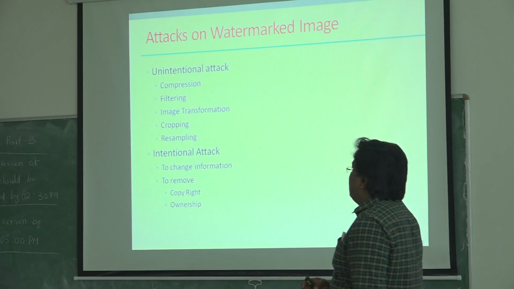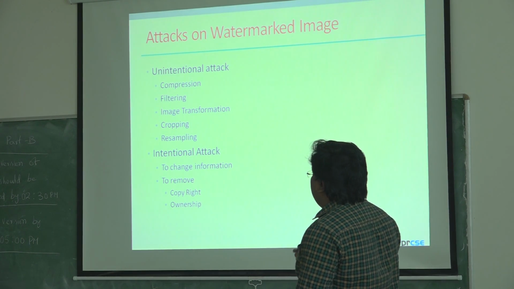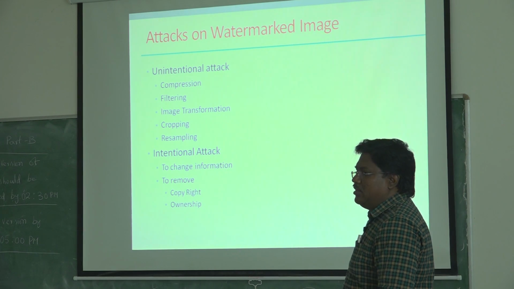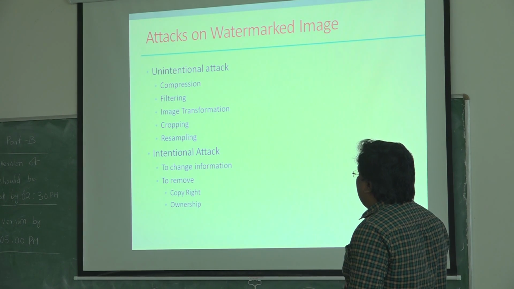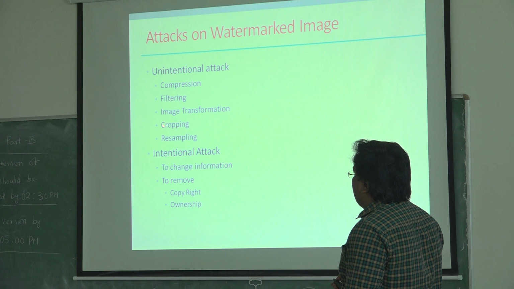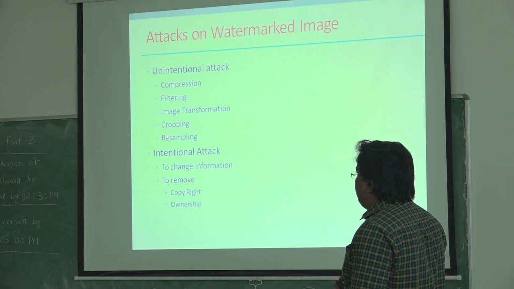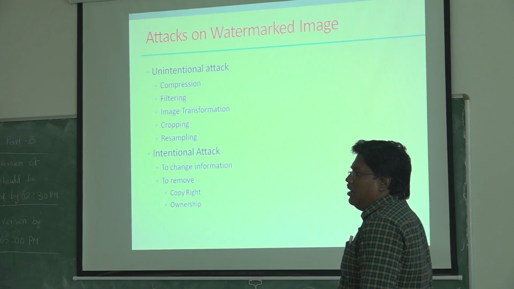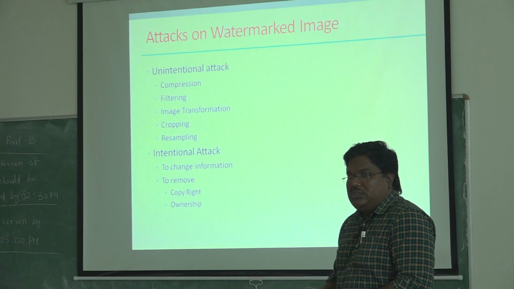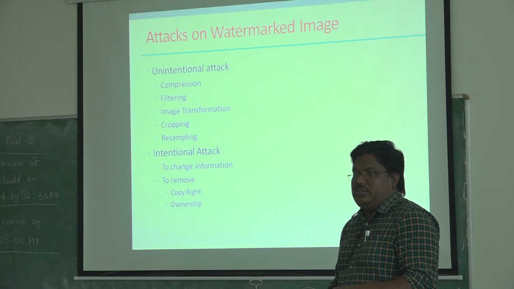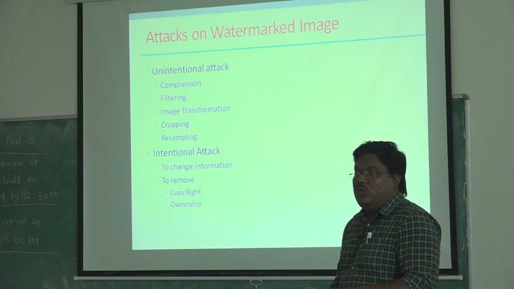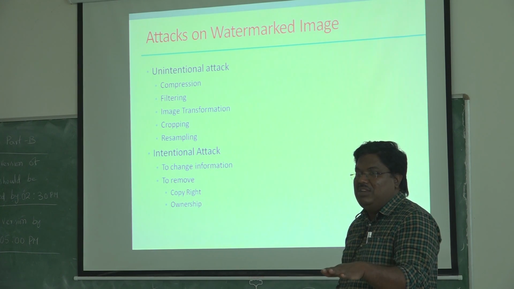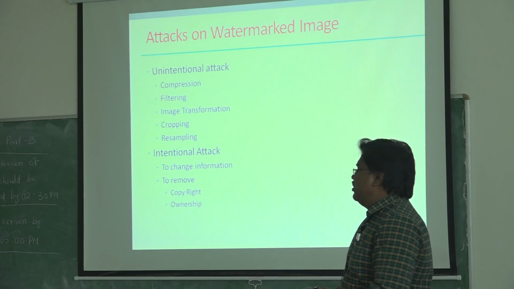Again, attacks on watermarking are of two types. One is unintentional attacks, such as compression, filtering, image transform, cropping, reassembling, and resampling. So these are the cases. Whenever somebody does any of these, my information still should be there. That is the objective. So we ensure that our information will still be there when you go through these techniques.